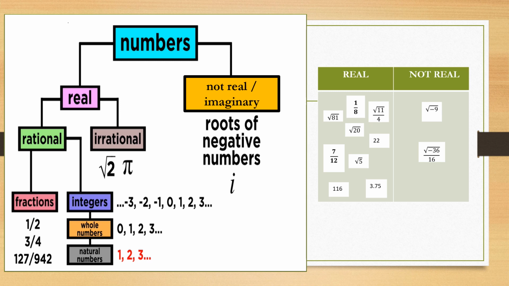The table shows some examples of real numbers and not real numbers. Under real numbers, we have square root of 81, 1/8, square root of 11 over 4, square root of 20, 7 over 12, square root of 5, 22, 116, and 3.75. For not real numbers, we have square root of negative 9, square root of negative 36 over 16.